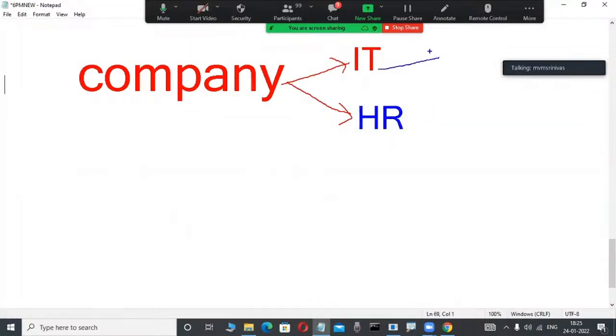In this IT department, suppose your son is joining a company, so you are also working in the IT department, yes? Okay, in this IT department, for example, 3 employees are working. Again, in the HR department, 1 employee is working. This is a small scenario. In a company, an IT department and an HR department are there. For example, one company, 2 departments. In the IT department, 3 employees are working. In the HR department, 1 employee is working.